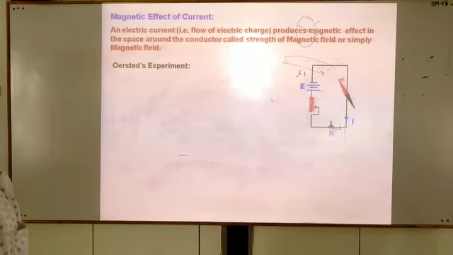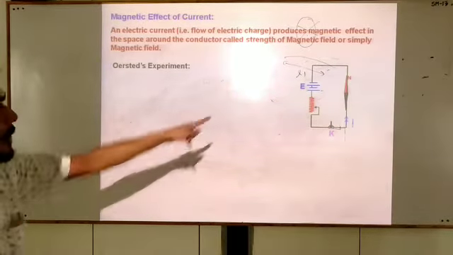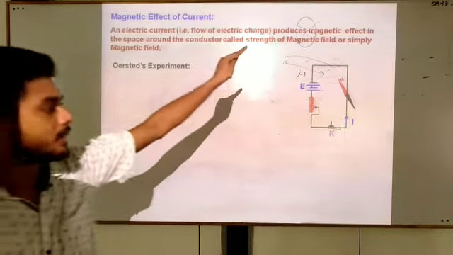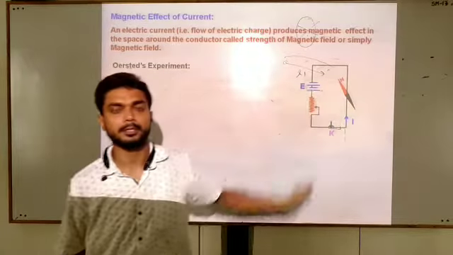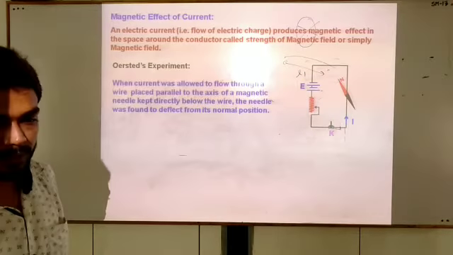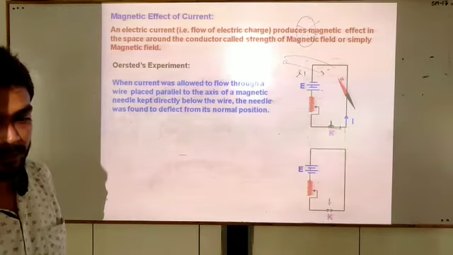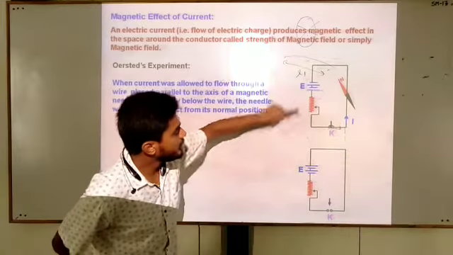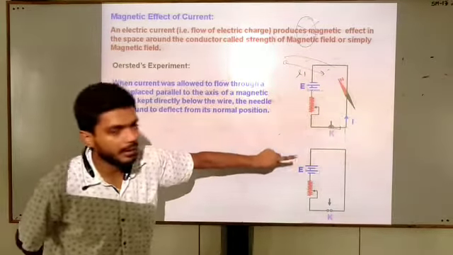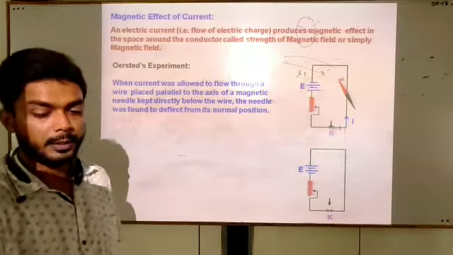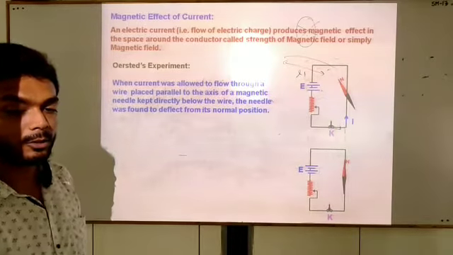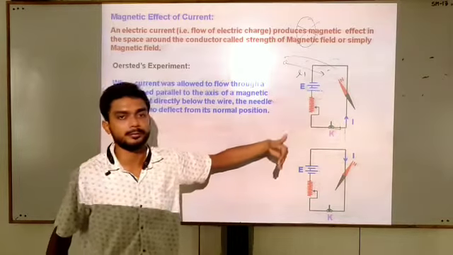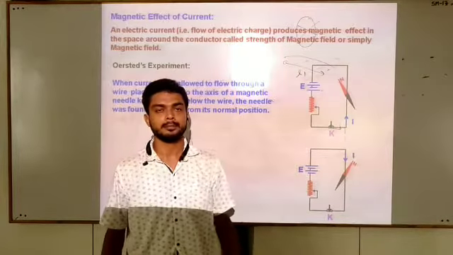Observe, students, again I repeat it. As we are closing the switch, current flows in the conductor and the magnetic compass shows deflection. In the next experiment, we are going to reverse the direction of current. You can observe here the polarity of the battery has been reversed. And now what happens? When you close the switch, the compass shows deflection in a different direction.